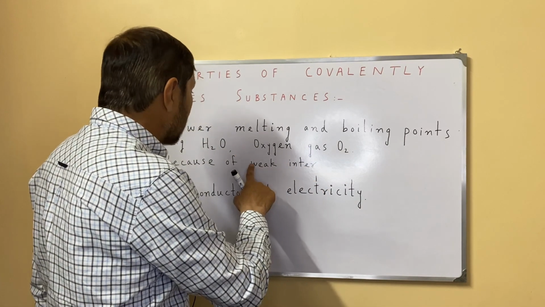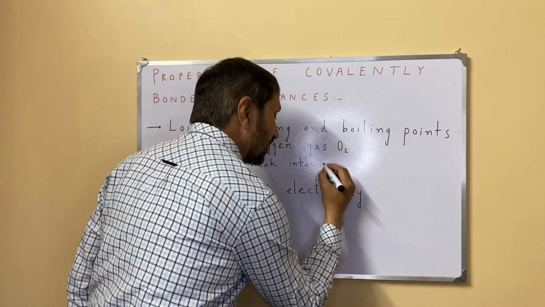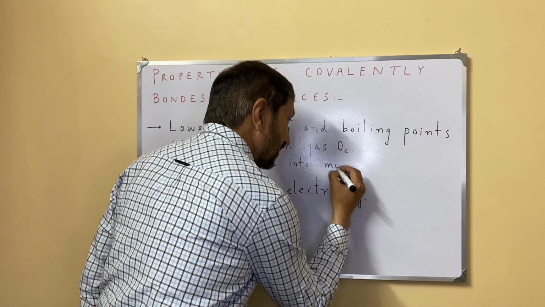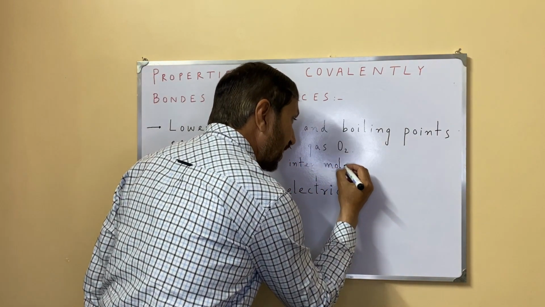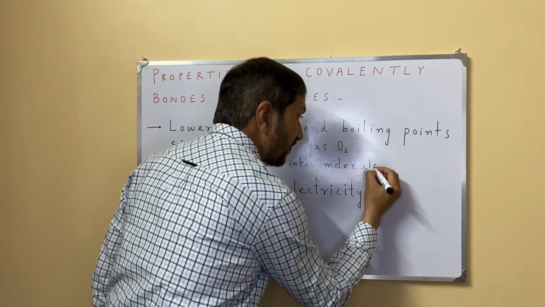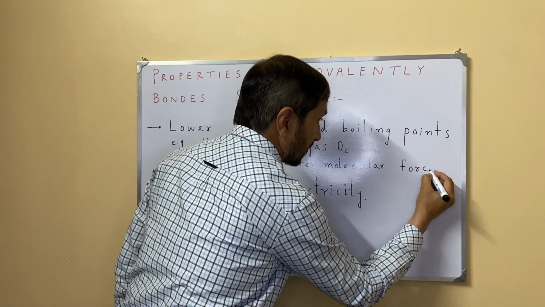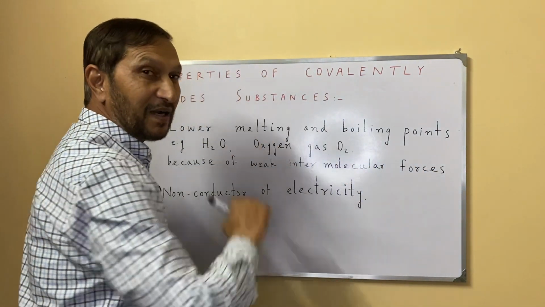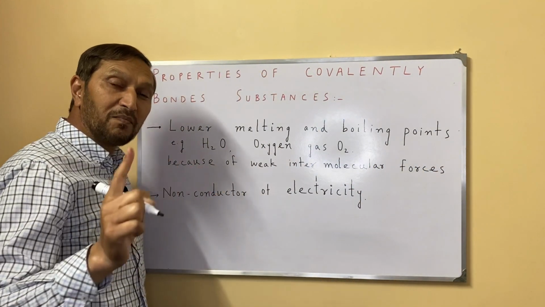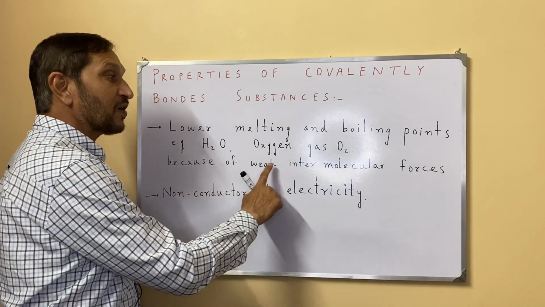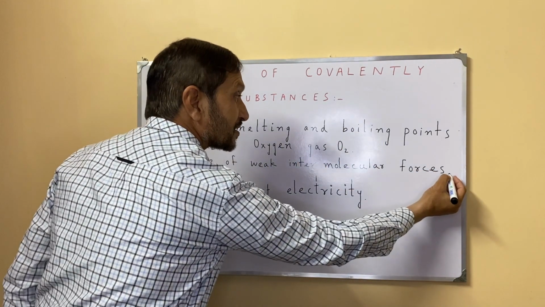There are only weak intermolecular forces. This is the reason why covalent compounds have lower melting and boiling points. Why do they have lower melting and boiling points? Because of weak intermolecular forces.